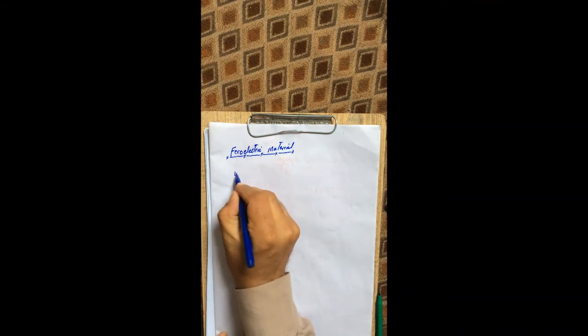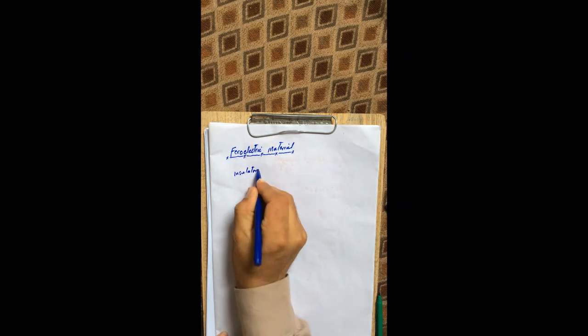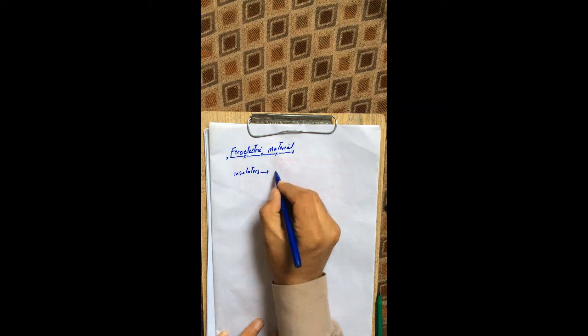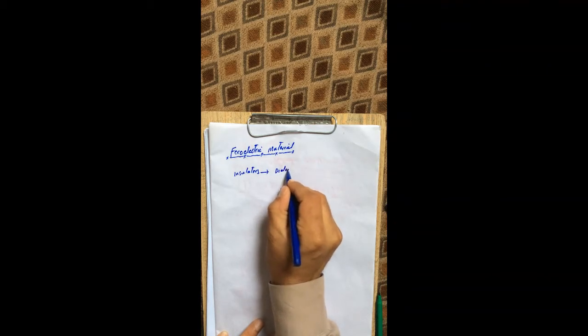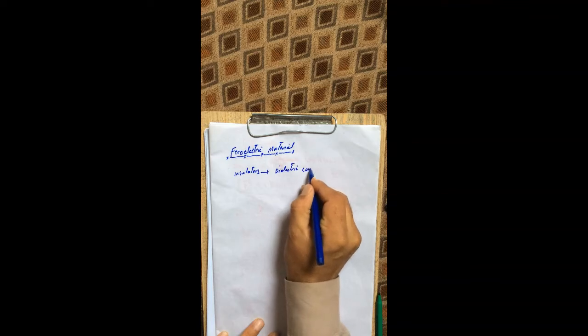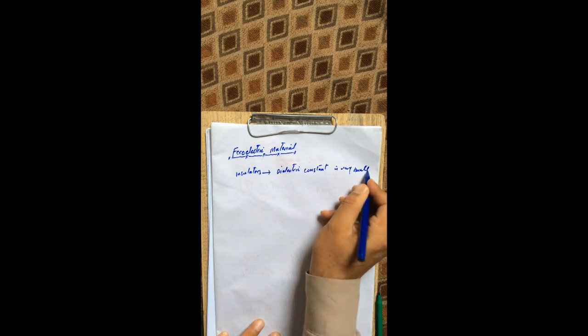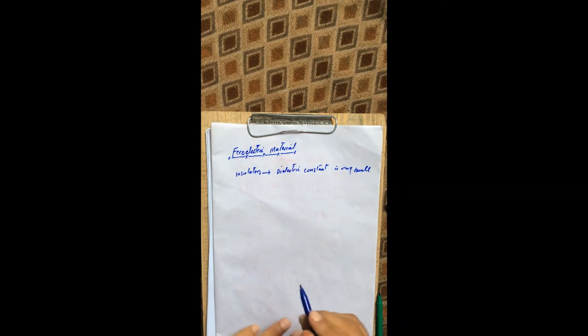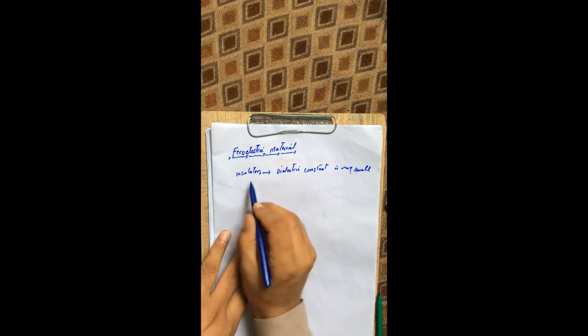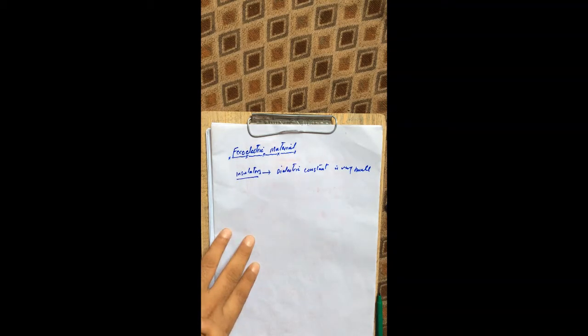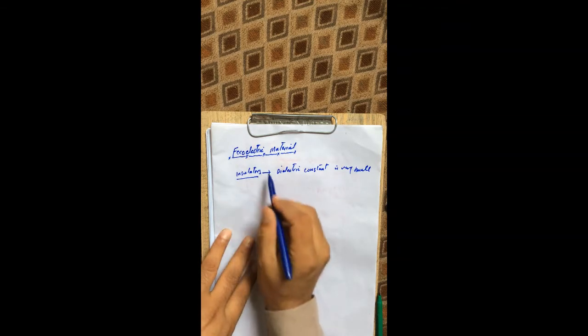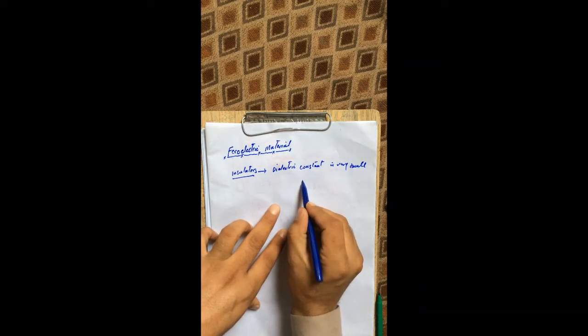Now we know that insulators are those materials whose dielectric constant is very small. So what does it mean? It means that if I apply an electric field to insulators, there will be no polarization inside the insulating material.